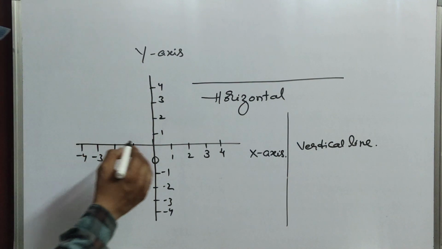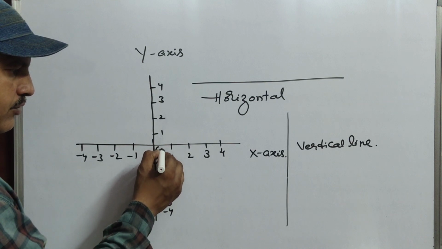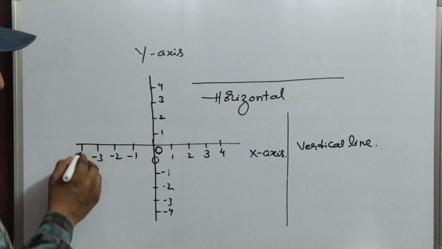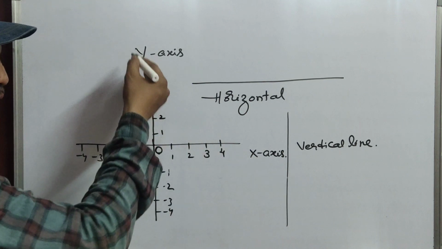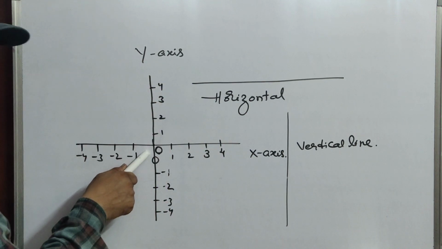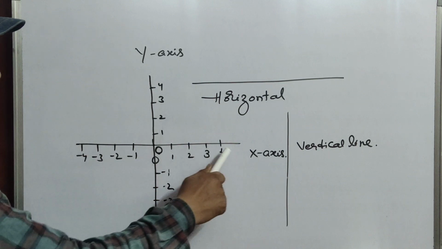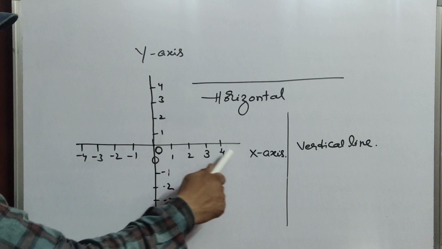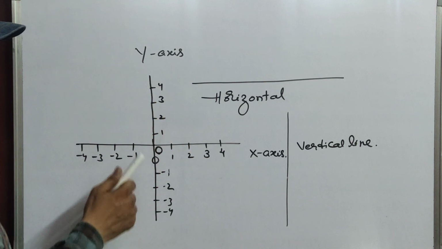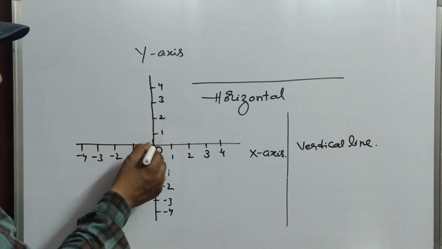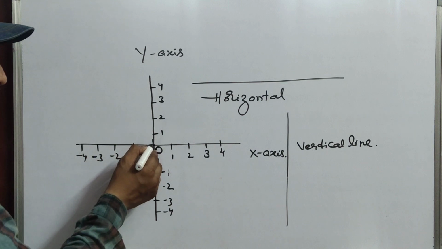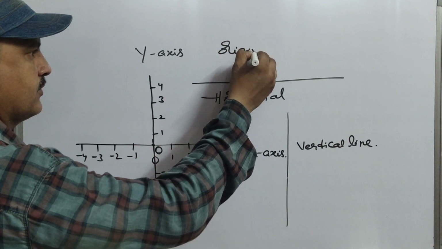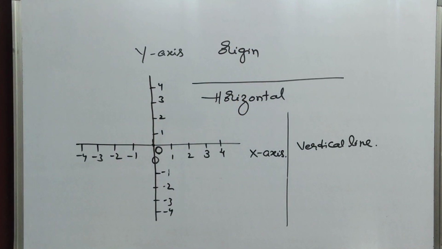Here, where you write 0, that is the letter O, there is 0 at the center. That means where the x-axis and y-axis, the horizontal line and vertical line, meet at one point exactly at the center, that point is called the origin.